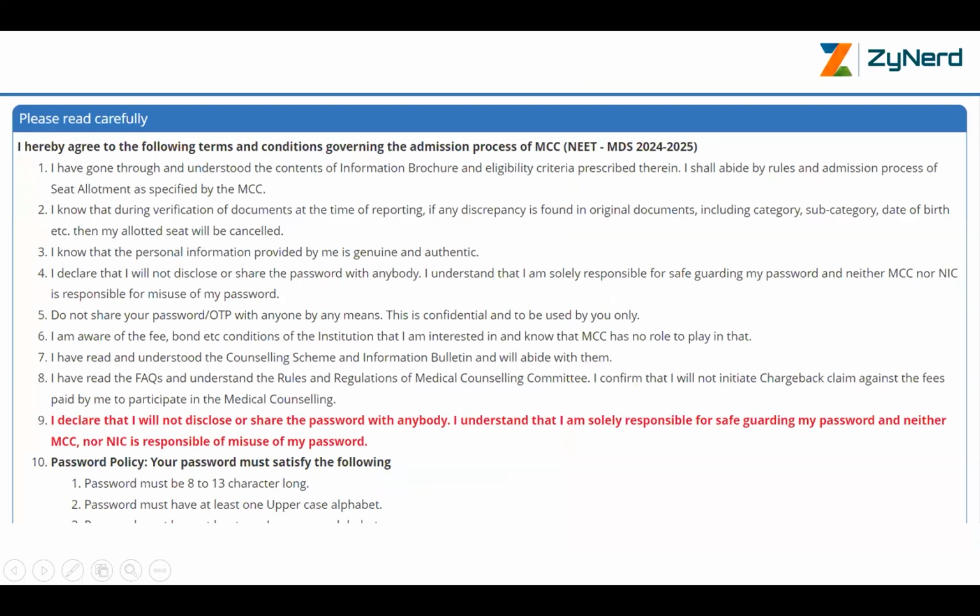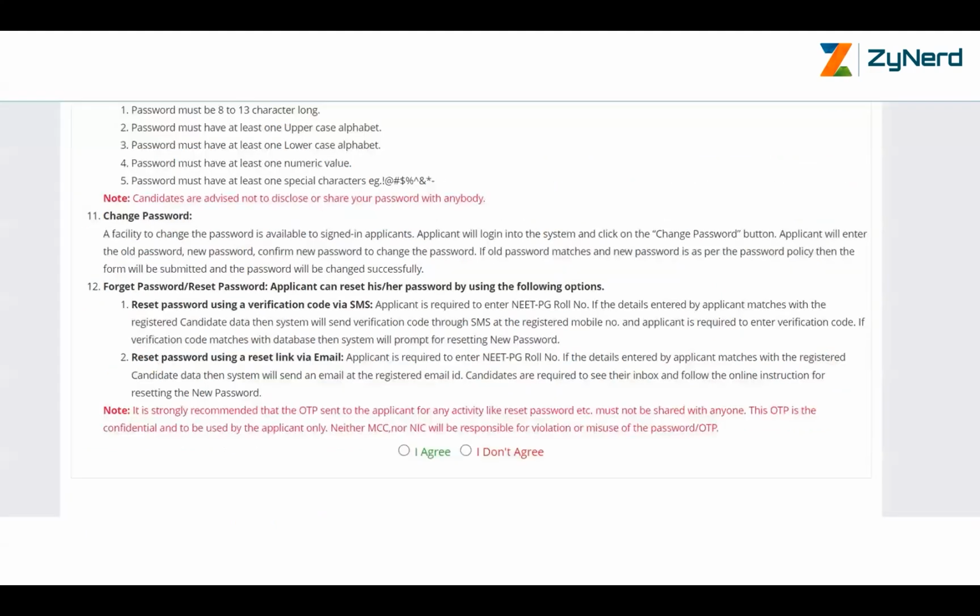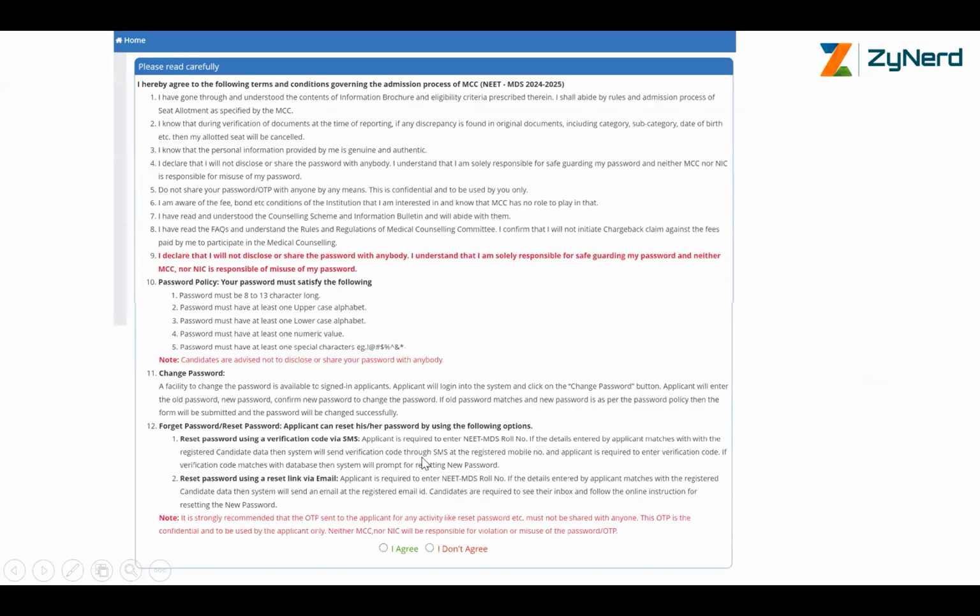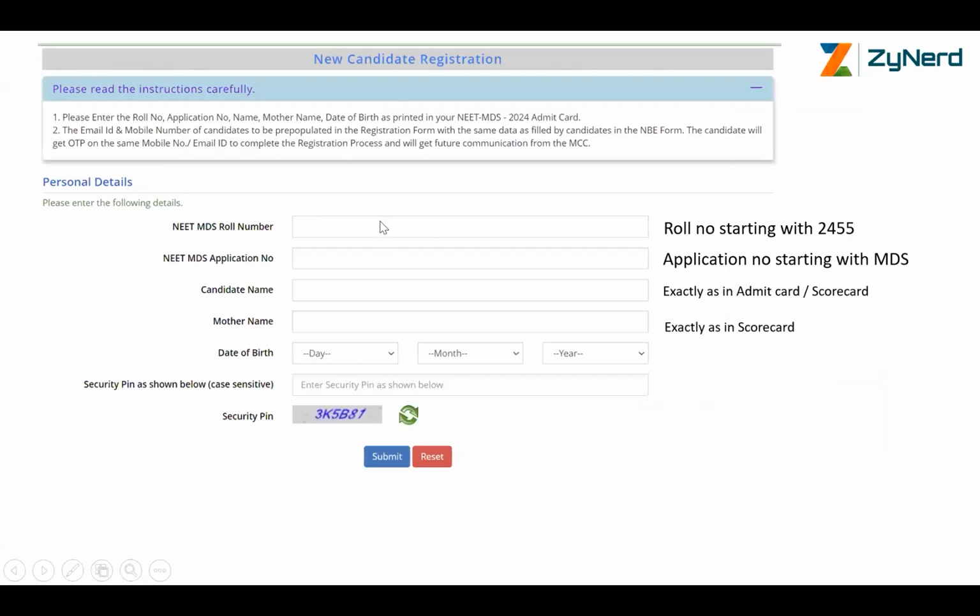It will take you to this page, which is an agreement page. You have to read through and agree to all the different clauses mentioned over here. It is more of mentioning what the counseling is, the terms and conditions of the counseling, etc., and also sharing some disclaimers on not disclosing your password, and not sharing it with anyone. Click on I agree over here, and then it moves on. You move on to the next page over here.